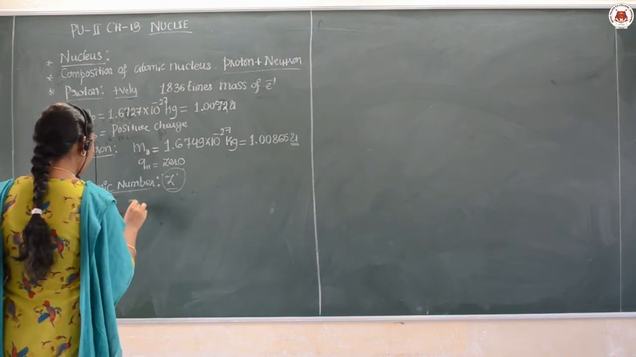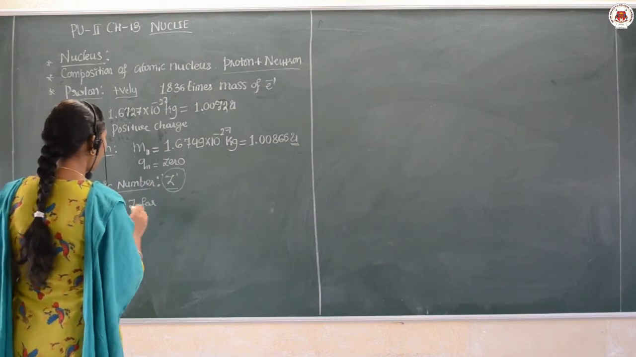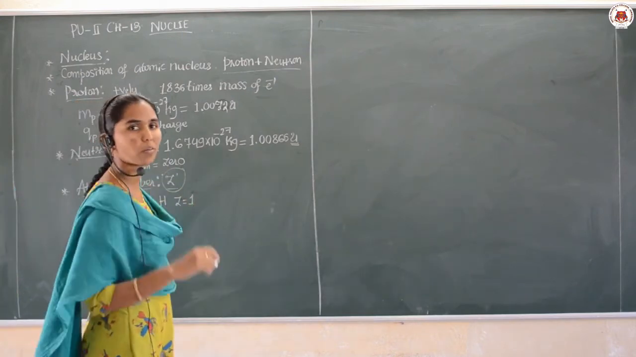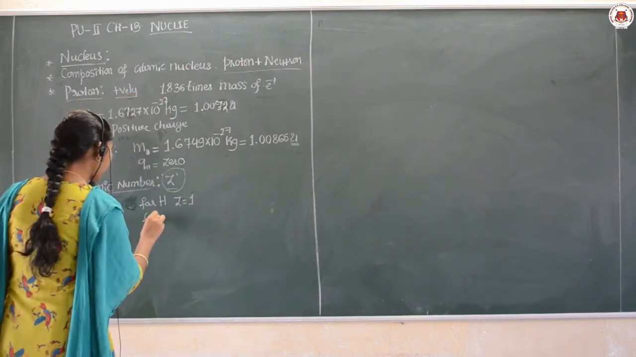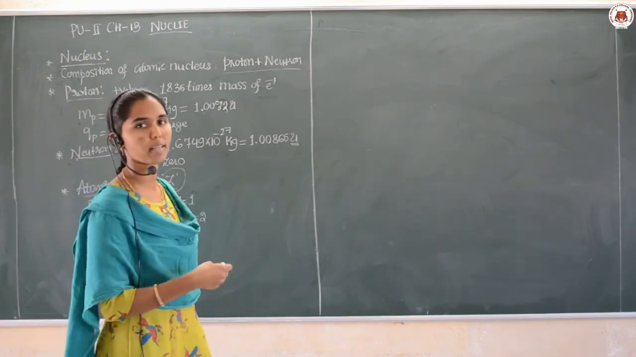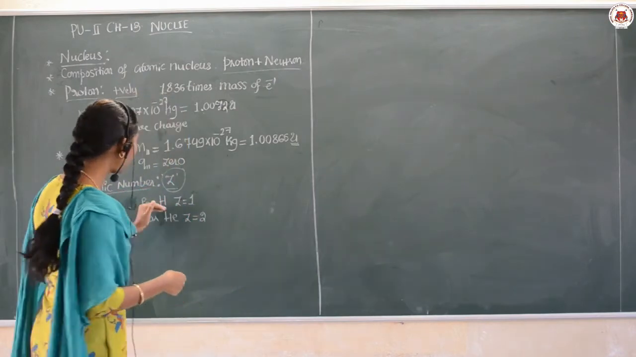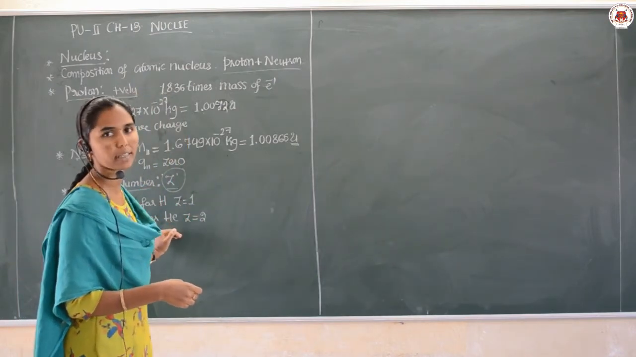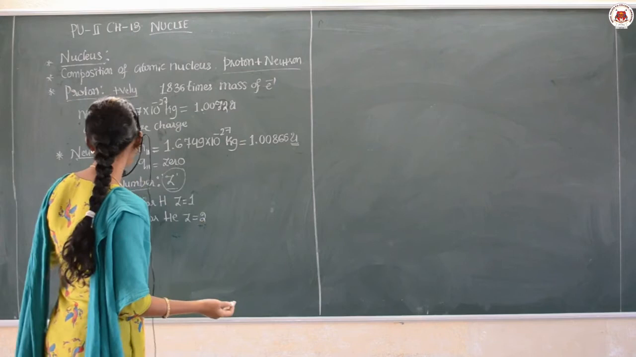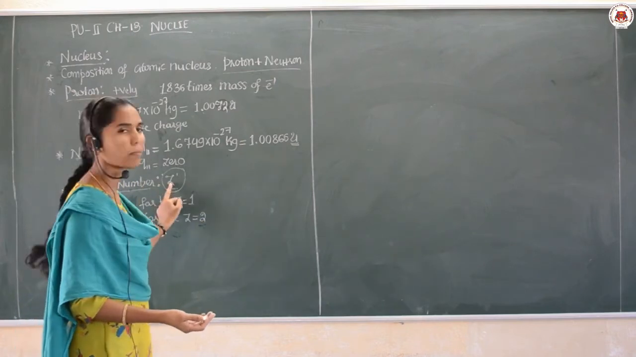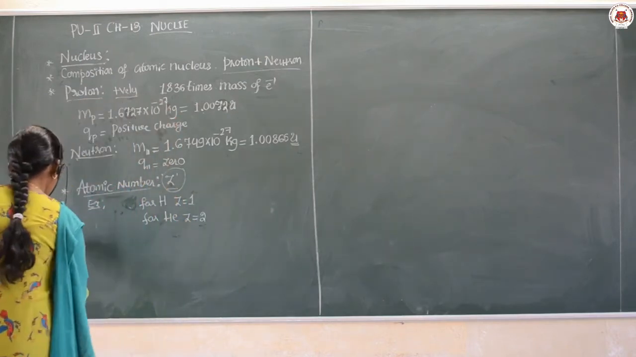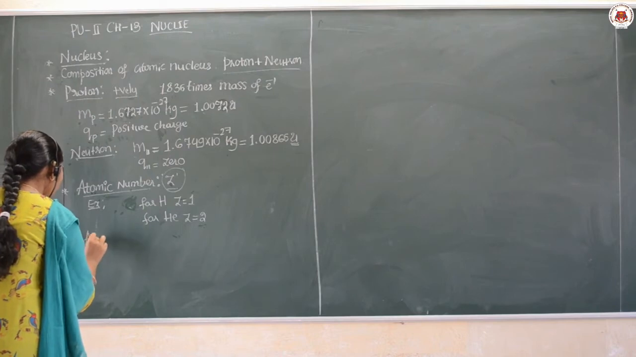For hydrogen, the Z value is equal to how much? 1 only. And if you take helium, the Z value is equal to 2, because 2 protons are present there. Like this, for whichever element or atom we are considering, the number of protons will change, and that gives the atomic number. Here it is denoted by the letter Z. Am I clear? Yes. Then the next one is the atomic mass number.